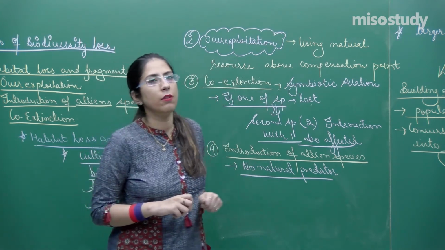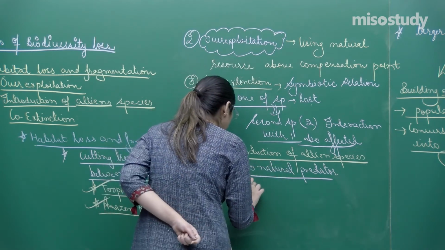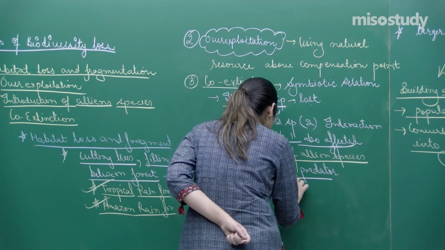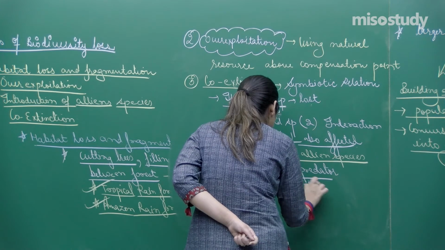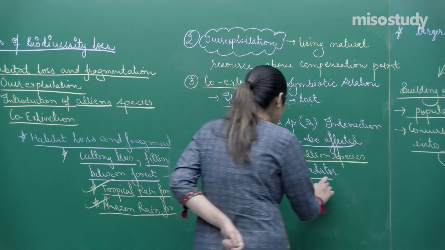You must have heard of an example like water hyacinth. The scientific name of water hyacinth is Eichhornia.